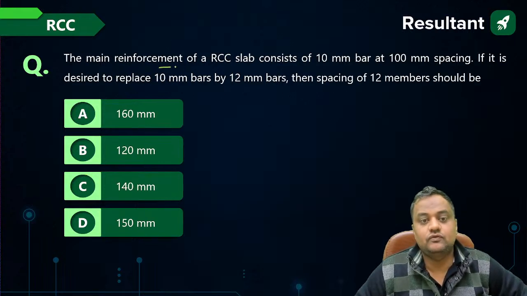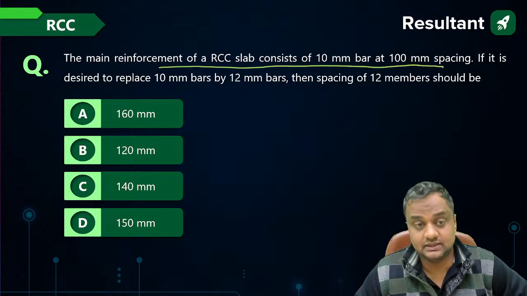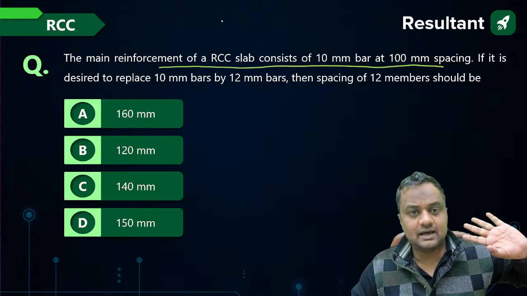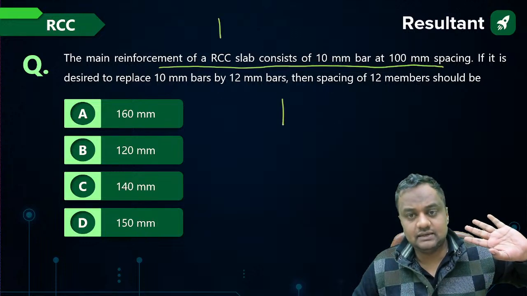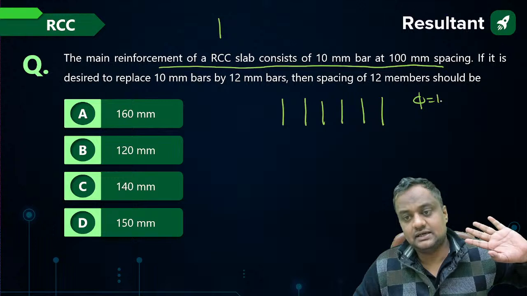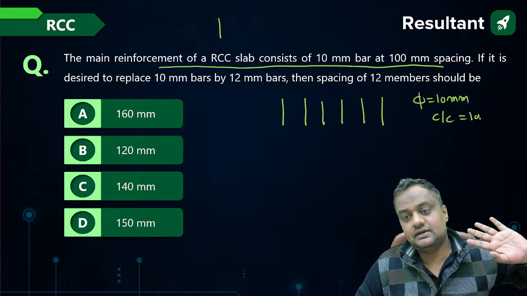The main reinforcement of RCC slab consists of 10 mm bar at 100 mm spacing. Phi is 10 mm and center to center spacing is 100 mm.